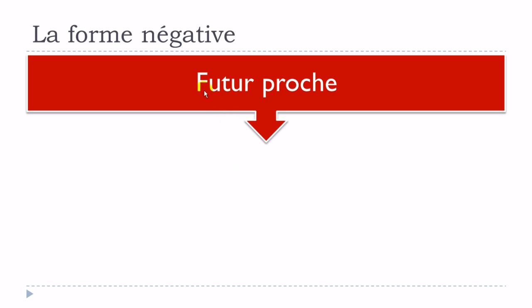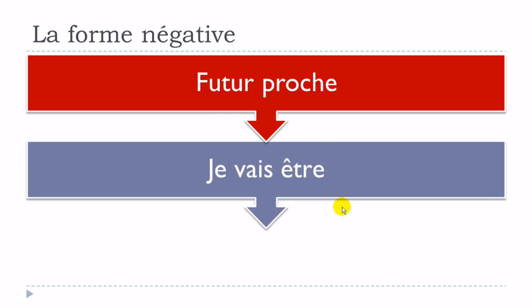If you take this futur proche form, it's quite interesting because it's not a real future, it's I am going to be, like in English, okay? So in French, we just construct it in the same way. We use the verb aller, aller is to go, okay? And then after that, we put the second verb at the infinitive. So, je vais être, I am going to be, okay?